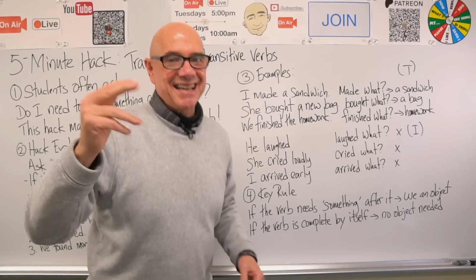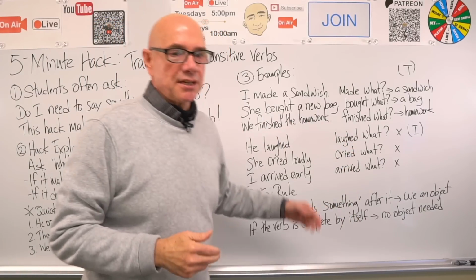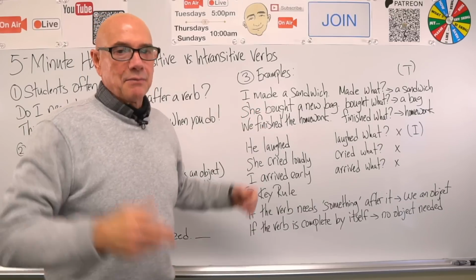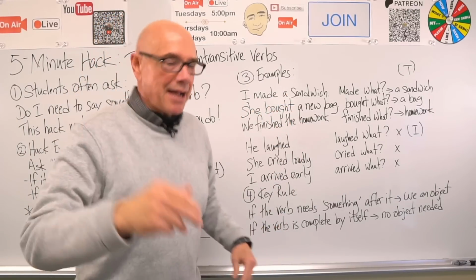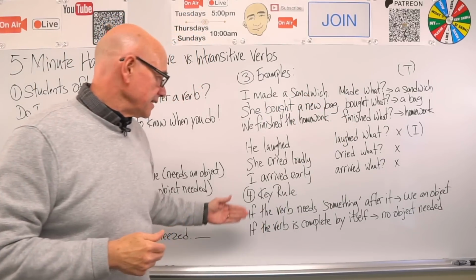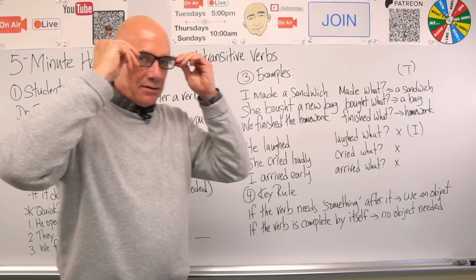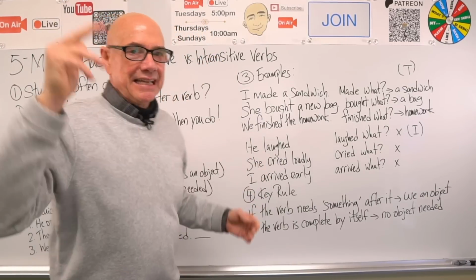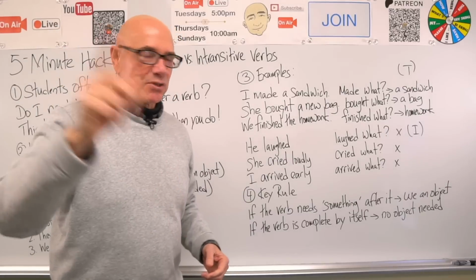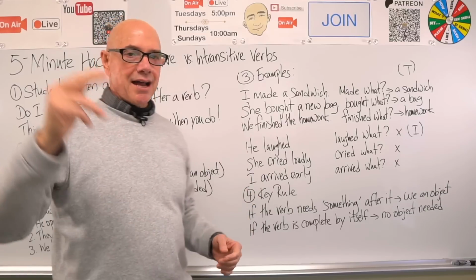Key rule. If the verb needs something after it, use an object, right? Made. Made what? Made a sandwich. Bought. Bought what? Bought a bag. Finished. Finished what? Finished homework. If the verb is complete by itself, no object is needed. He laughed. She cried. I arrived. One more time. He laughed. She cried. I arrived.